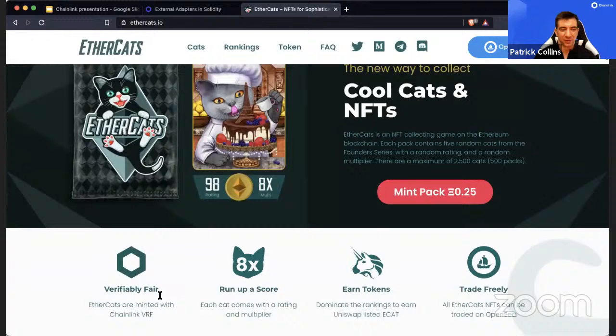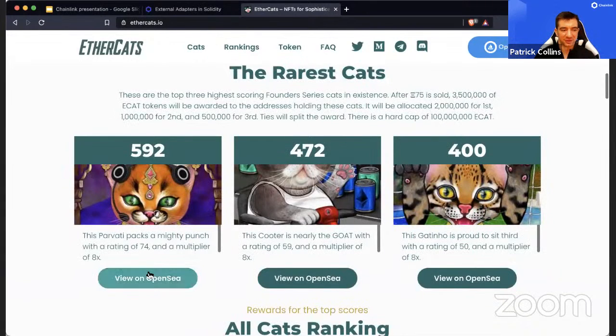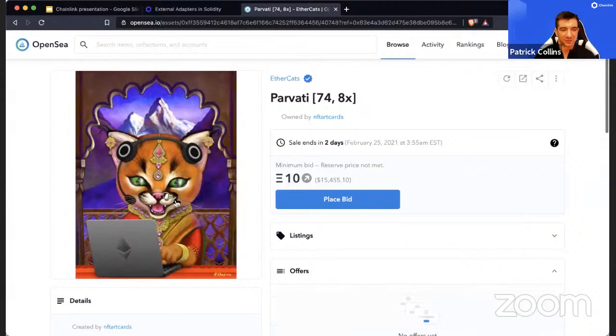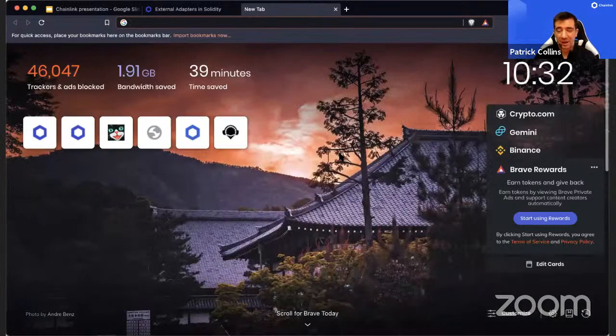They use the Chainlink VRF to give them random stats, and they're these adorable cats, and the art on these is so cool, and they're doing pretty well. I think that's really cool. I think PoolTogether is really cool. I think anybody who's using the random numbers for stuff is really cool.